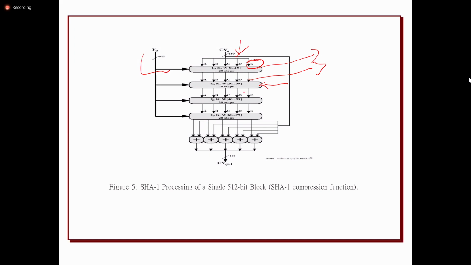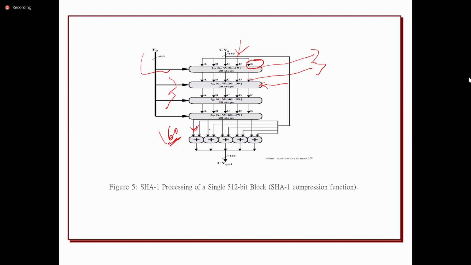Every function takes 2 inputs: one is the 512-bit data, and the other is the 160-bit chaining value. Then it produces 160 bits of data. The final round produces 160 bits.